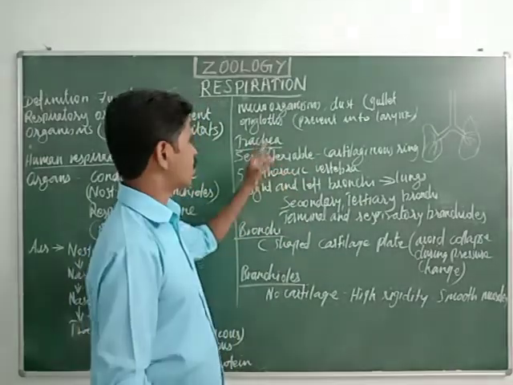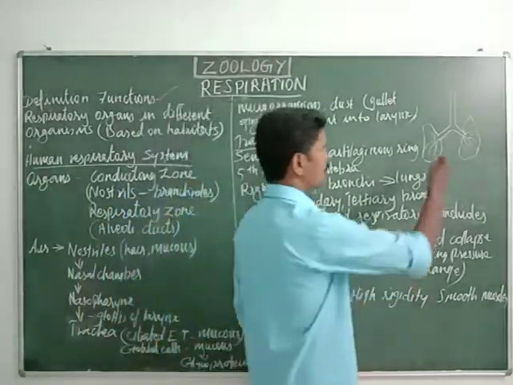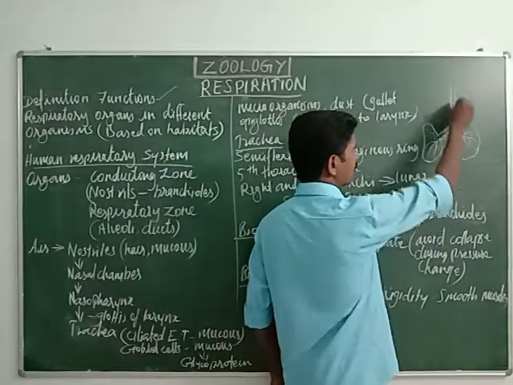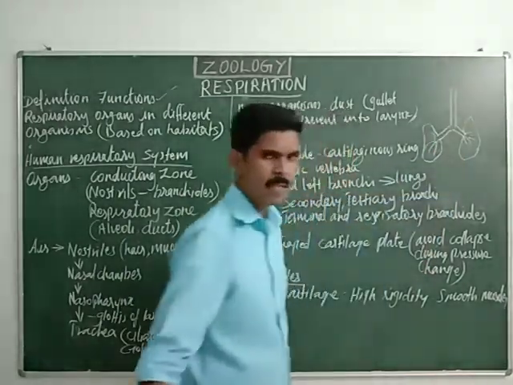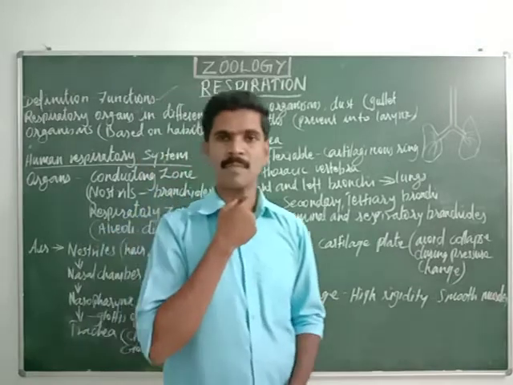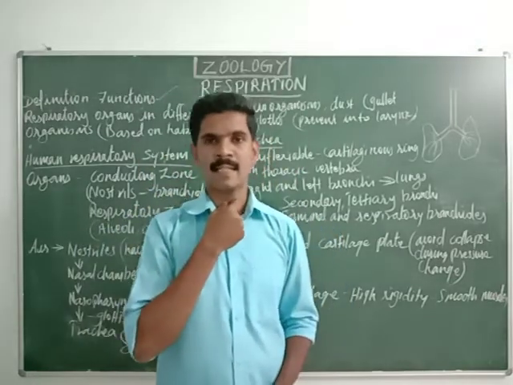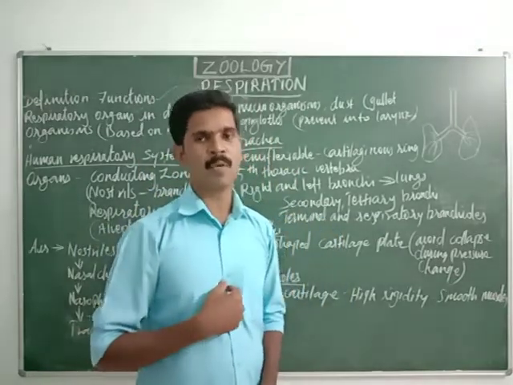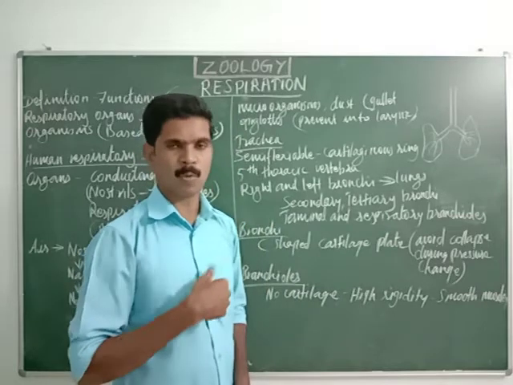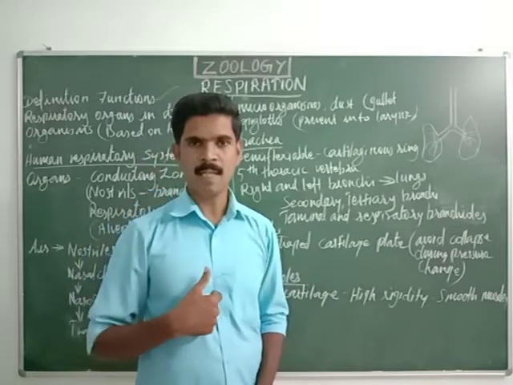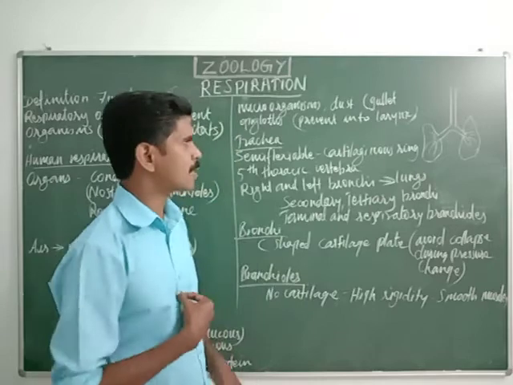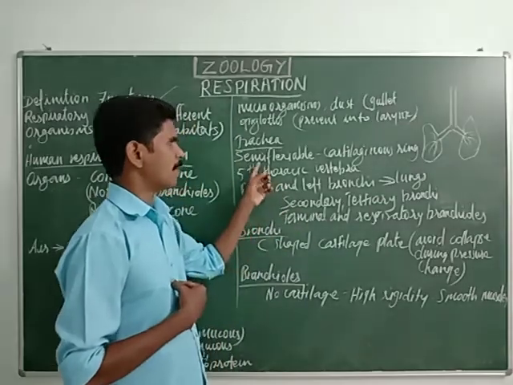Next we are going to study about the trachea. See, here I have drawn a diagram. Just imagine this part is called the trachea. This trachea arises from this region and extends up to the fifth thoracic vertebra. Thoracic means chest region. So it extends up to the middle region of the thoracic cavity.